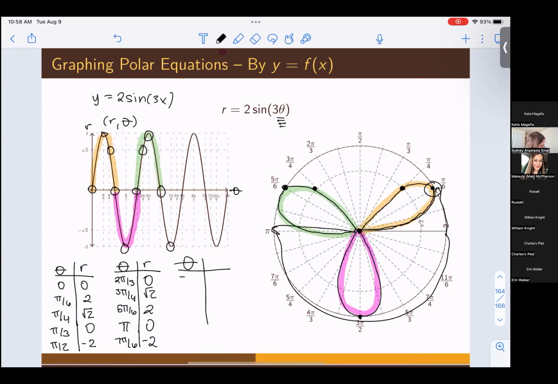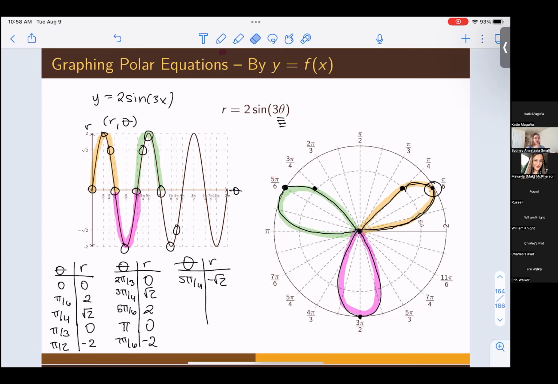Next angle to check would be 5 pi 4ths. At 5 pi 4ths, here we are at -√2. So let's check to see if that point's repeating itself as well. Okay, so we go out to -√2, and then we rotate around 4 pi 4ths and then 5 pi 4ths. Yep, we're repeating ourselves at this point. So this is the final graph.